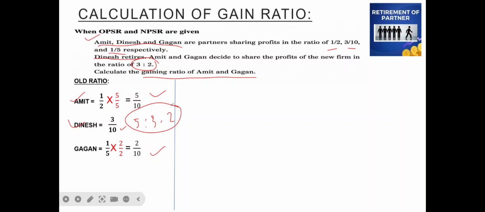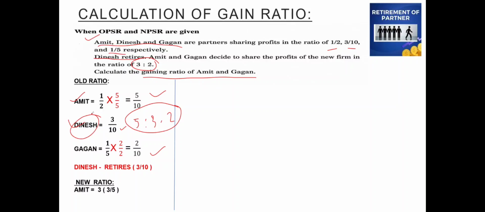Now what is given next? We have the new profit sharing ratio, and who is retiring here? Dinesh is retiring, whose ratio is 3 by 10. And the new profit sharing ratio given here among Amit and Gagan is 3:2. So Amit is 3 by 5, and Gagan is 2 by 5. So with this given information, we are going to calculate the gaining ratio.